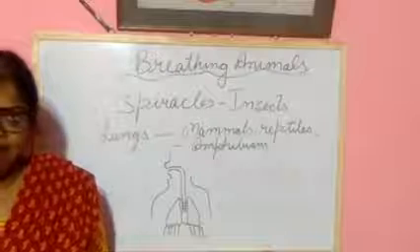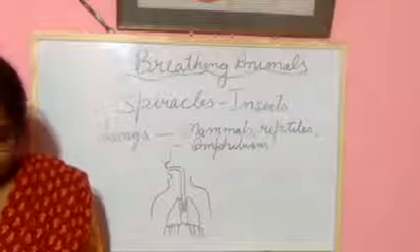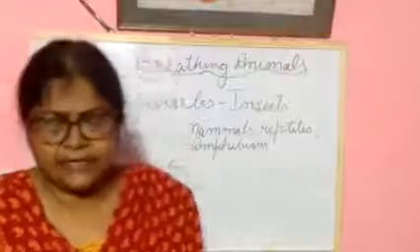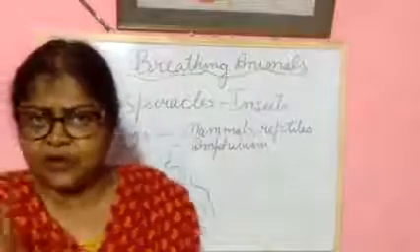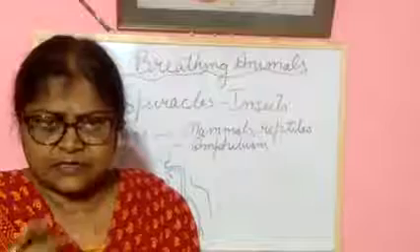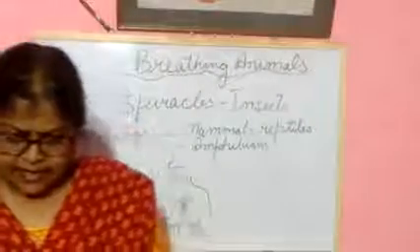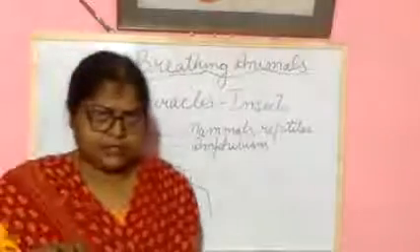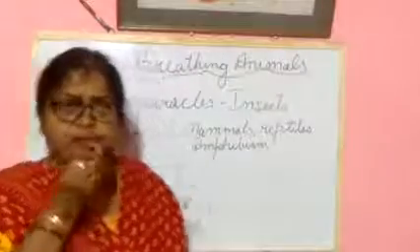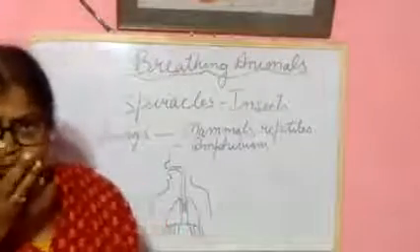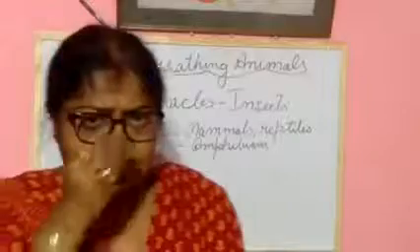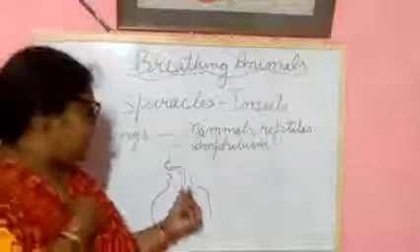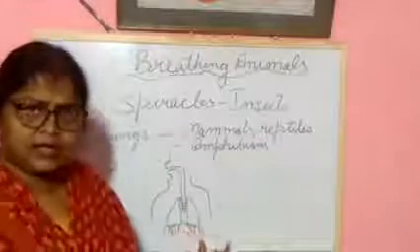The oxygen we have taken inside goes into the lungs, mixes with the blood, and is carried to all parts of your body, to all the cells of your body. Understood? When you breathe, oxygen goes in through the nose, enters the windpipe, and goes to the lungs.